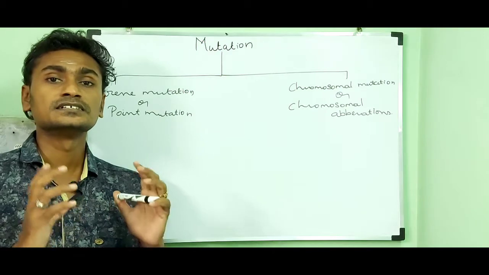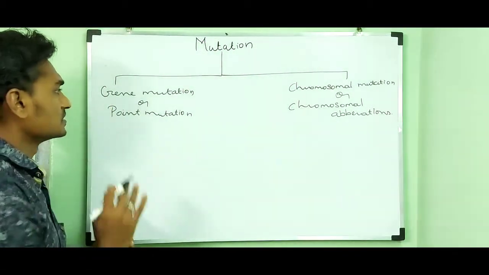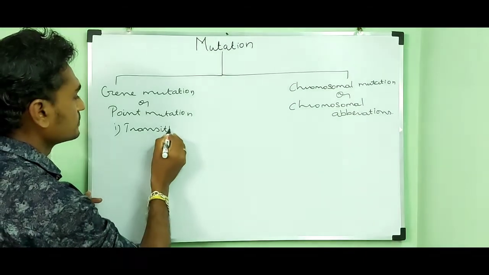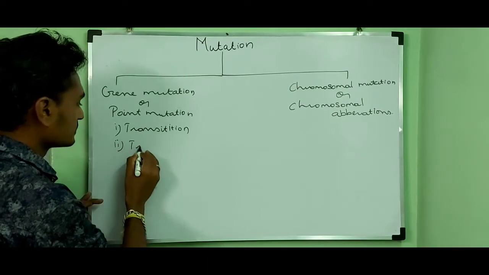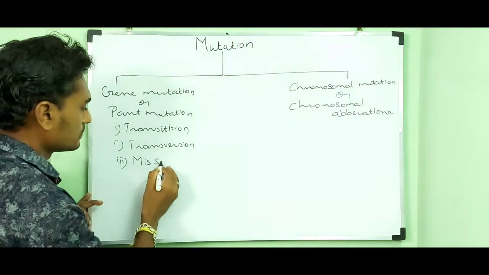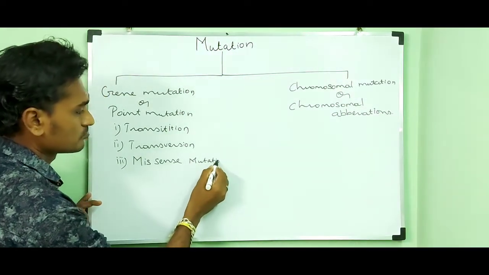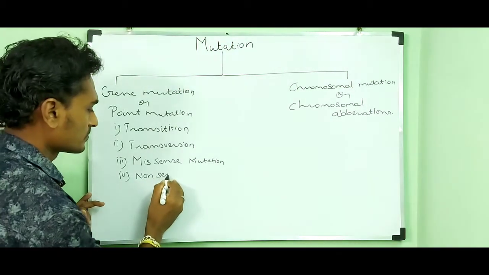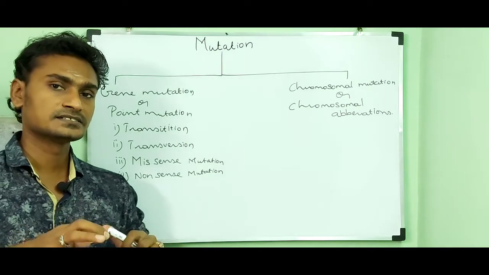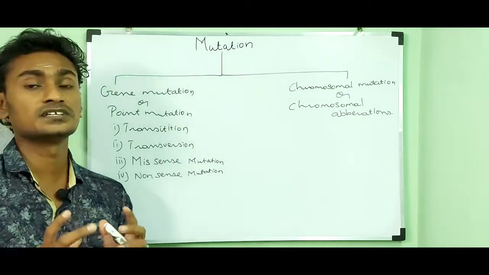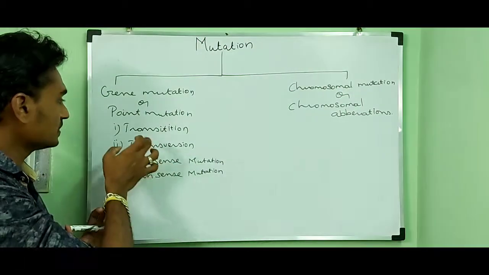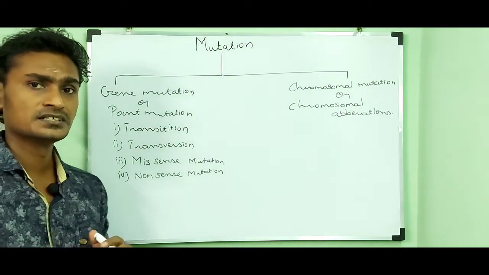Examples of gene mutation or point mutation are transition, transversion, missense mutation, nonsense mutation, and so on.